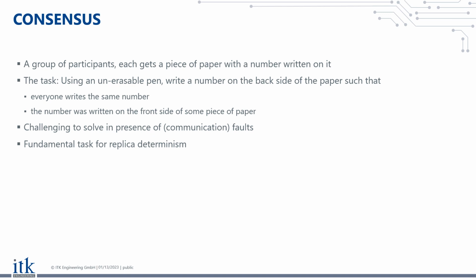And you would like them all to behave in the same way so that if one of the data centers is not reachable anymore, then you still have access to, for example, your cloud data. And in order for these machines to behave in exactly the same way, in a deterministic fashion, you will essentially need them to be able to solve the consensus problem.